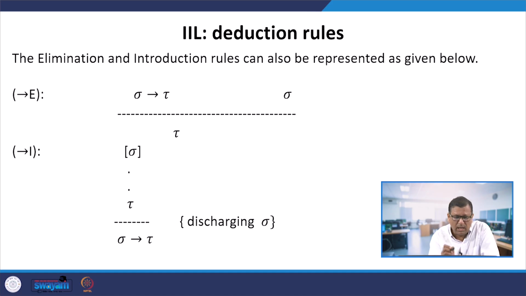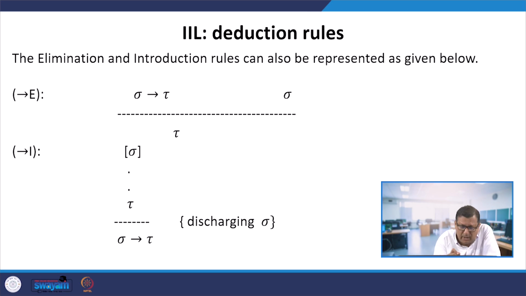These rules can be presented in the way we discussed earlier. Arrow E has a numerator-denominator structure: from sigma implies tau and sigma we can infer tau. This is the standard way of representing it. Arrow I is a little bit different in logic.